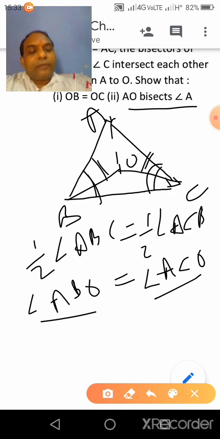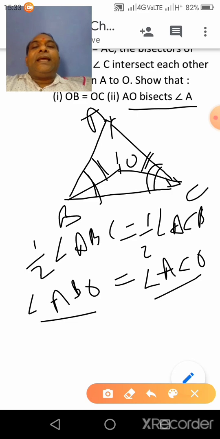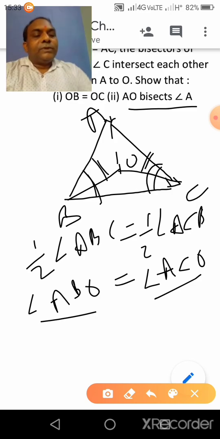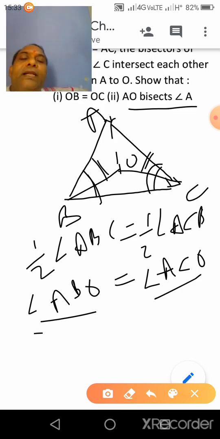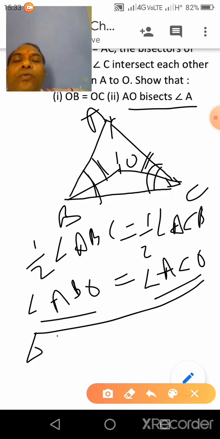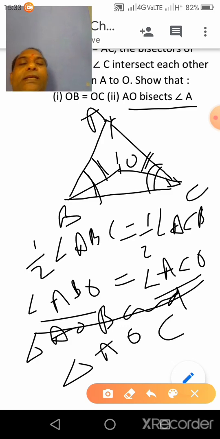Clear? So now taking these two triangles, triangle AOB and triangle AOC. Clear?